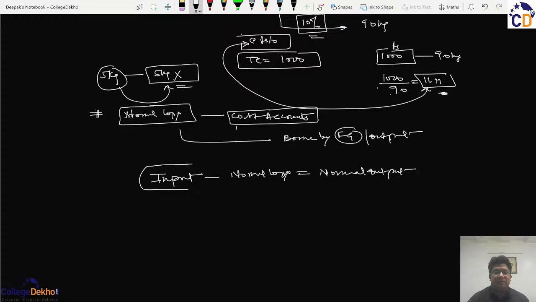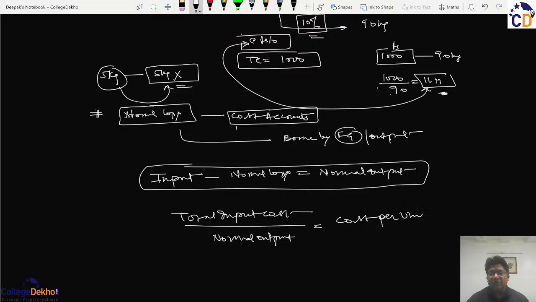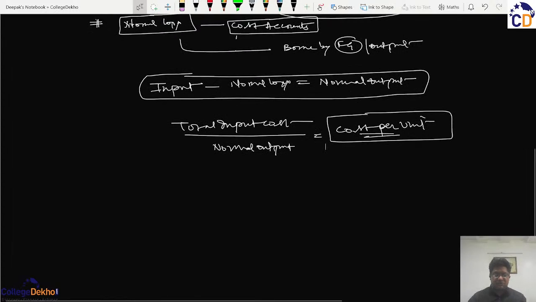The total input cost in a process shall be divided by such normal output, and that will give the cost per unit of that particular process.